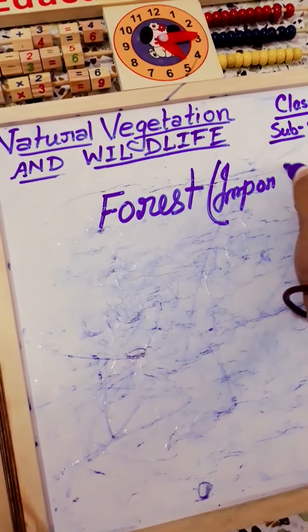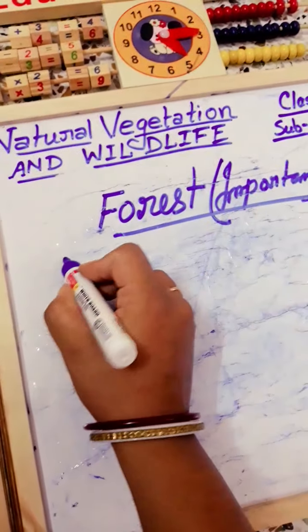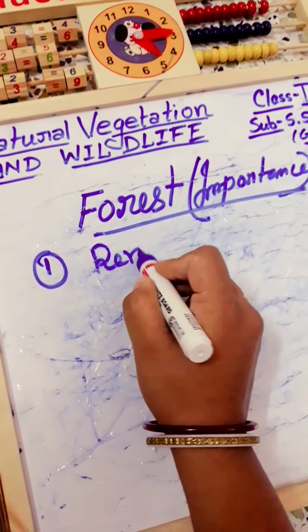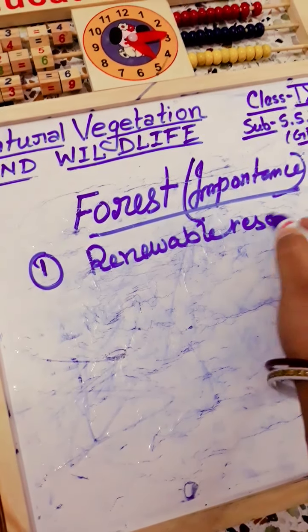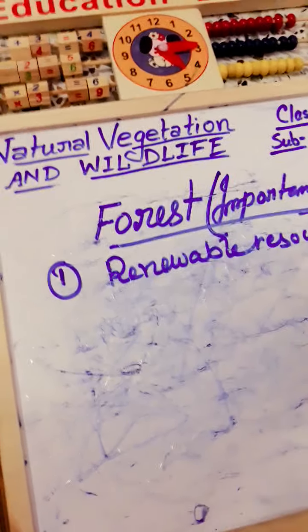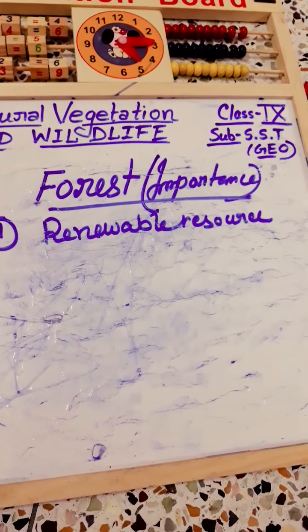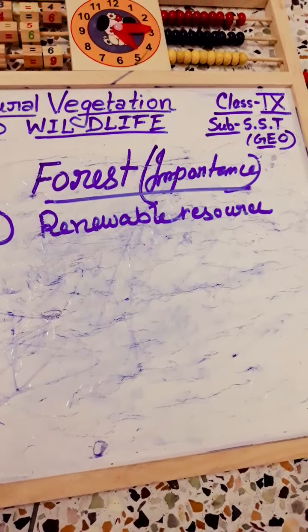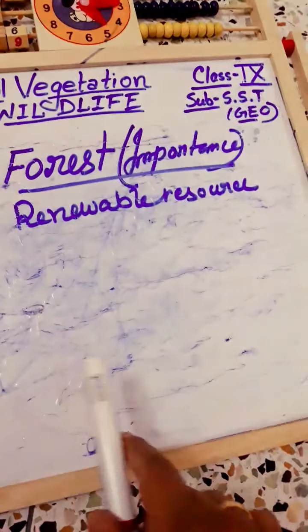So we can say that number 1, forests are mainly a renewable resource. You have the idea of what is renewable and what is non-renewable. So you know why forests are known as a renewable resource, because we can renew it. It is within our capacity that we can plant trees, different types of trees.